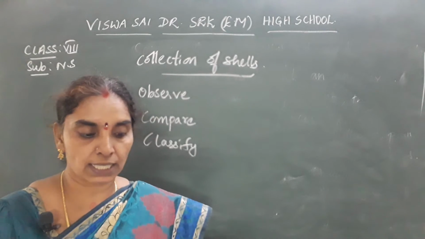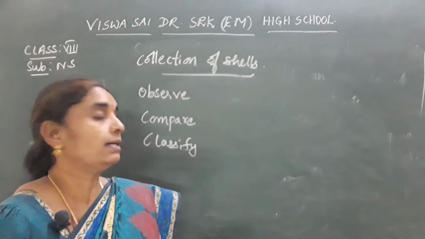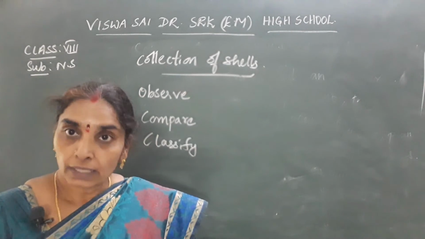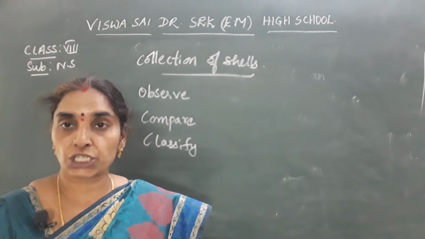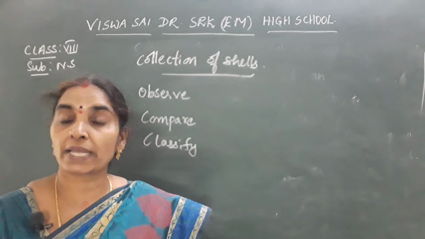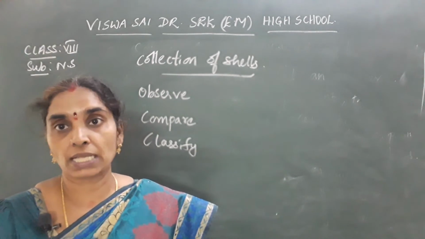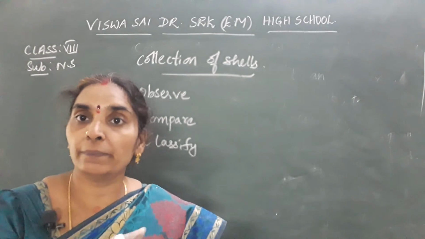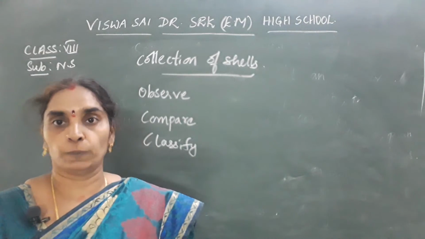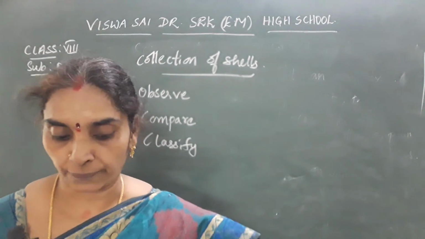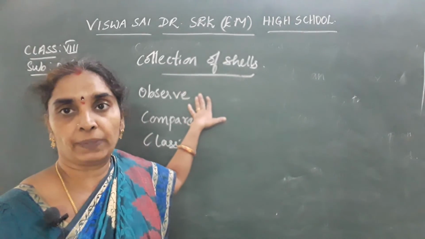Okay, he observes the shells by using his senses. What are the different senses that he uses? Here mainly eyes. He sees the types of the shells, and compares their sizes, shapes and also some colors. The shells are of different colors, and he classifies them or makes them into different groups. Okay, so that is about the collection of shells. This is one of the examples.